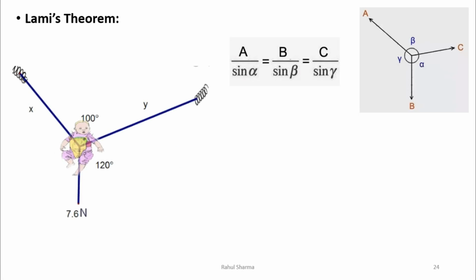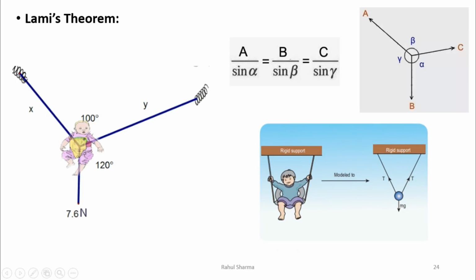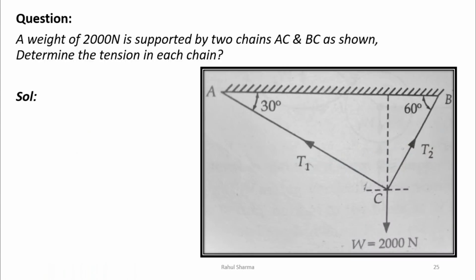On the basis of Lami's theorem, they design this type of playing game in the kids section. So they calculate what should be the length here, what weight it can carry, what should be the angle between the ropes. Everything, all the calculations, they do using Lami's theorem. And in the same way, we apply Lami's theorem and get to know all the values for designing this structure. You can use this link to get more knowledge about Lami's theorem.